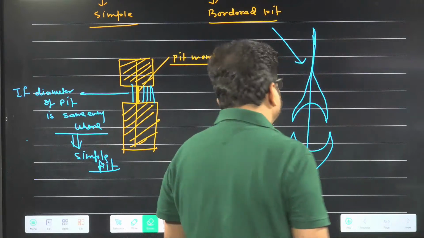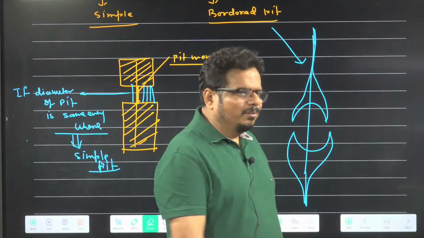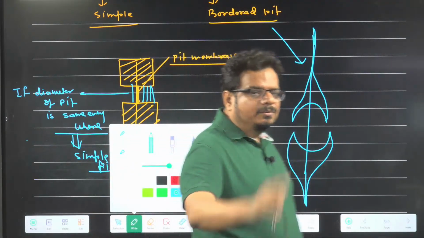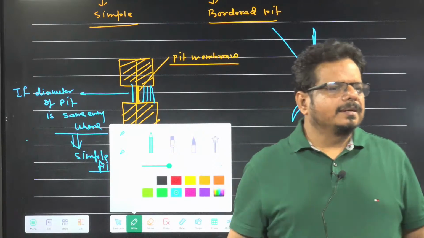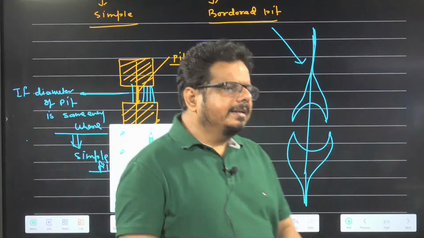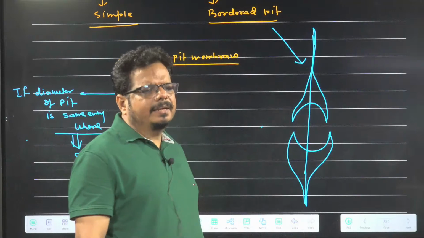Later on I will tell you about plasmodesmata, then you will understand better. Through this, what is passing? Plasmodesmata is passing. That I will tell you in cell division. Sorry, before that, in cell structure when teaching the cell wall. Understanding the idea or not? That plasmodesmata I also told. Right now I am simply telling about pit.